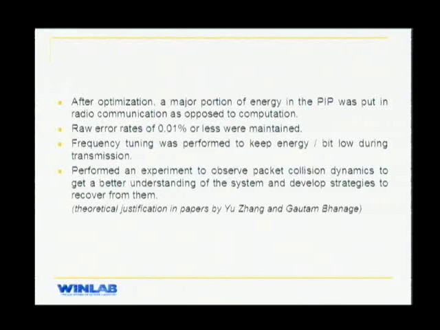What we have finally is that the major portion of the energy was put into radio communication. That is where your actual data transmission takes place. All this was done while maintaining raw error rates of 0.01% at the base station. Frequency tuning was done to make the radio link reliable by keeping the energy per bit low. Finally, we performed an experiment to see how our system would react in case there were packet collisions.